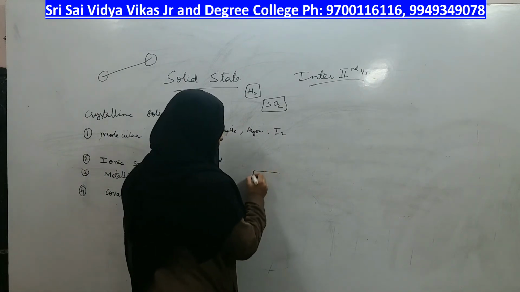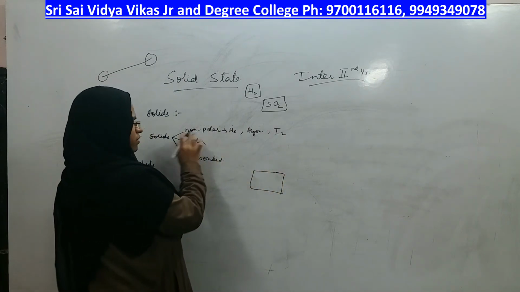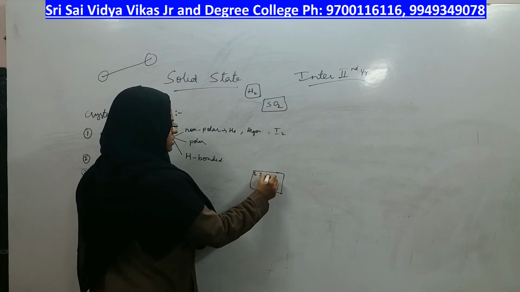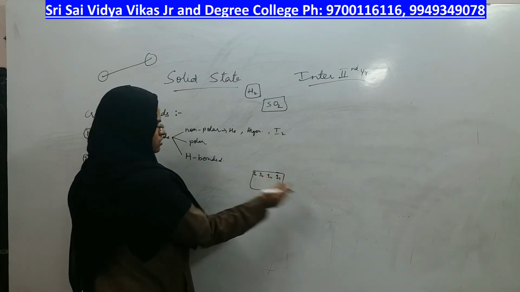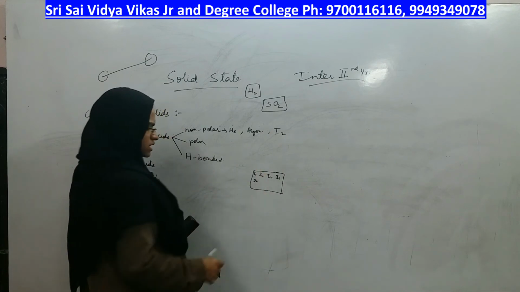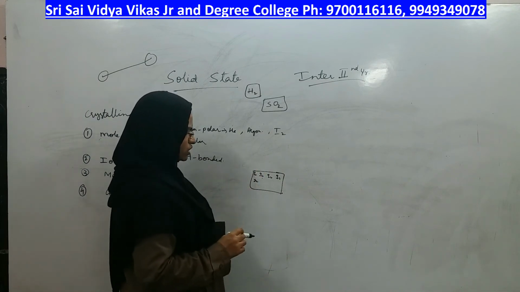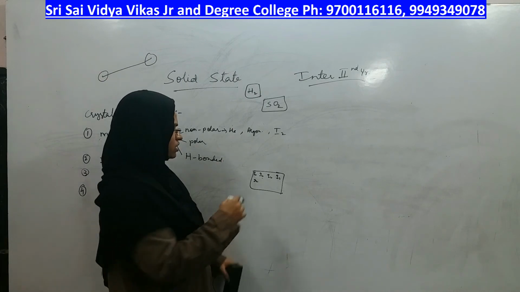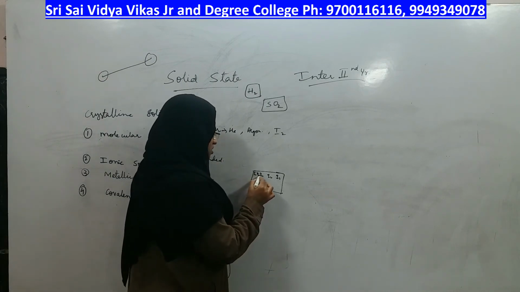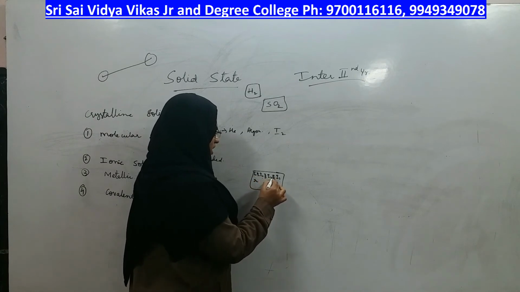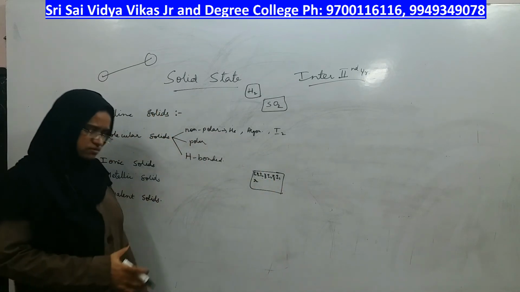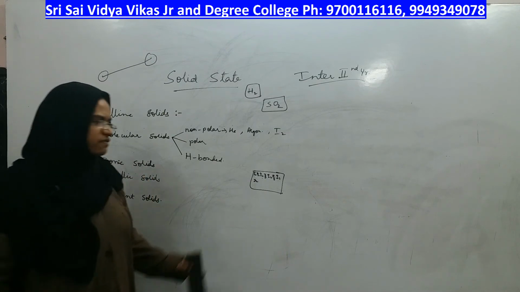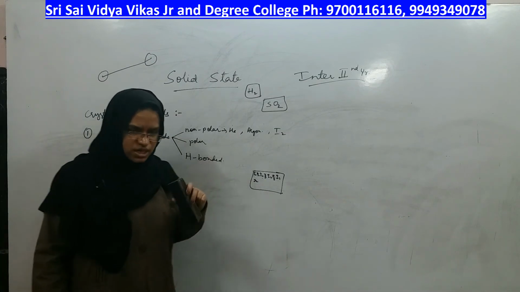Suppose it is a type of non-polar solid. There is an iodine molecule, there is an iodine molecule, there is an iodine molecule. All iodine molecules are there in the crystal. In between these molecules, there is not a covalent bond, there is not an ionic bond, there is only weak dispersion forces or London forces, as you call them. Because of these weak dispersion forces, they are getting associated with each other to make a crystal.